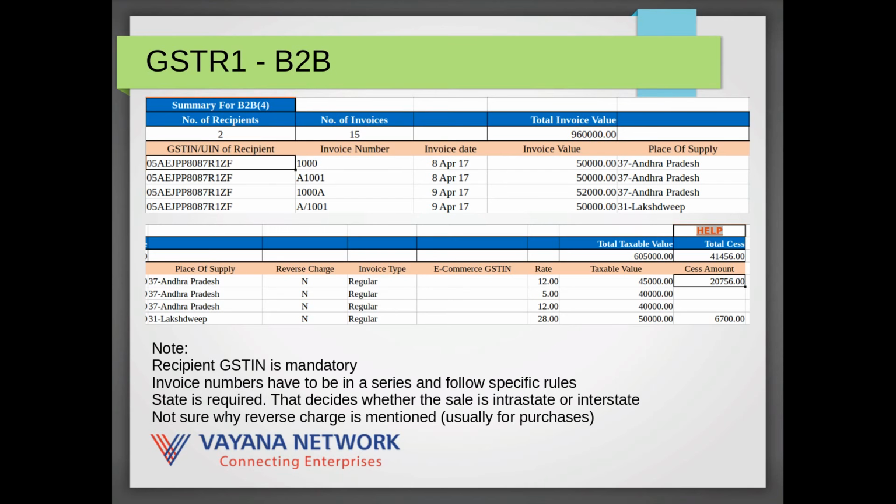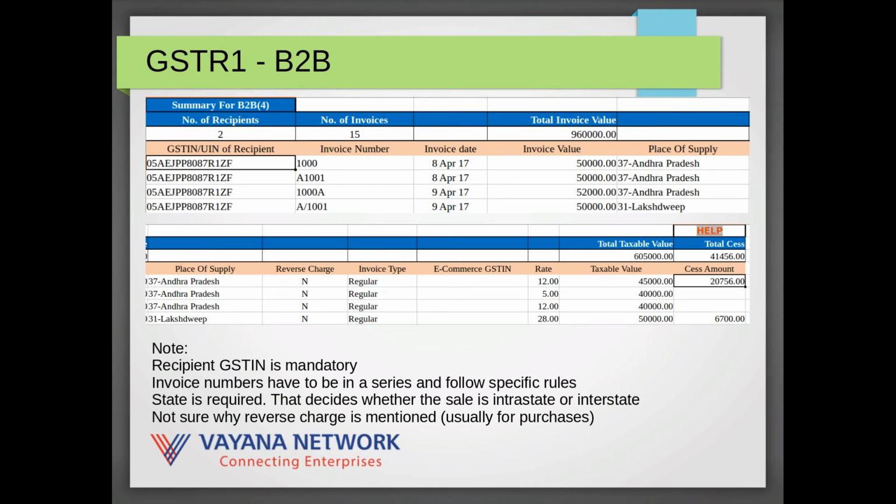Then obviously there are invoice numbers. There are some rules about what special characters are allowed, that these have to be in sequence and so on and so forth. We won't go into detail on that. One of the important things here is the place of supply. So you do need to indicate the place of supply for that particular goods or services, while in most cases it might be the place where the customer is located. There's a complex set of rules at times, and once again, consult with your CA to make sure you understand what are the rules around deciding what is the place of supply for either goods or services, and indicate that place of supply here.